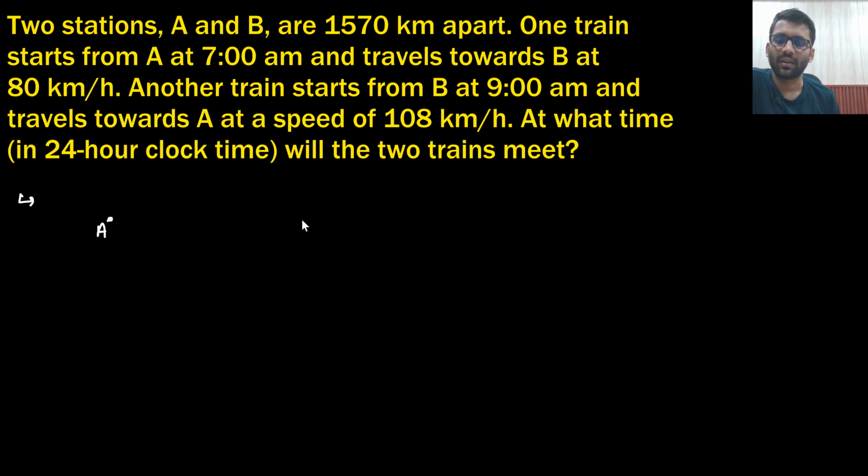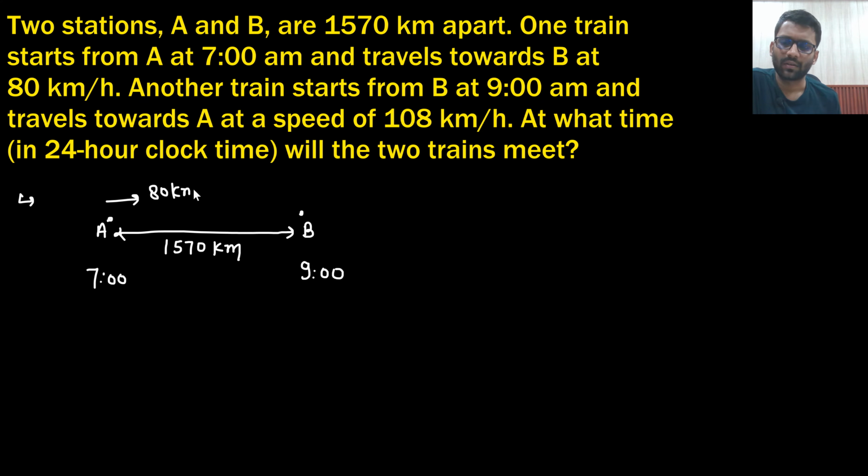So A and B are 1570 kilometers apart. One train starts from A at 7 a.m. and travels towards B at 80 km per hour, and the other starts from B at 9 a.m. and travels towards A at 108 km per hour.